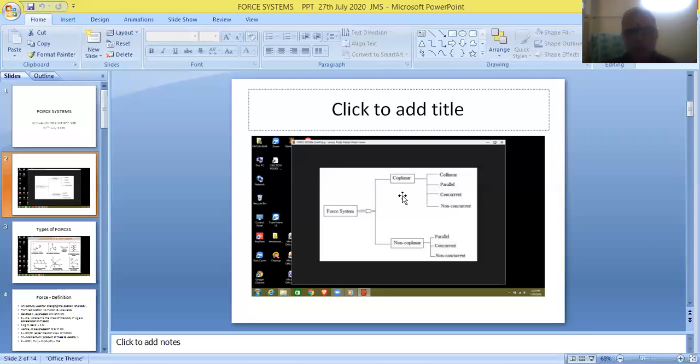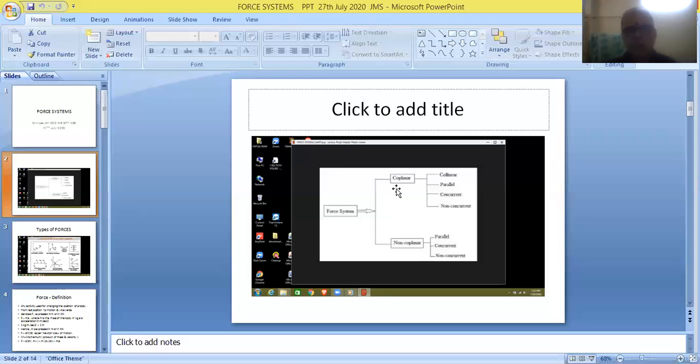And now these coplanar forces are classified into three categories again. That means coplanar collinear forces, coplanar parallel forces, and coplanar concurrent forces. Forces lying in the same plane and at the same time lying in a straight line are called coplanar collinear forces. Forces lying in the same plane and parallel to each other are called coplanar parallel forces.